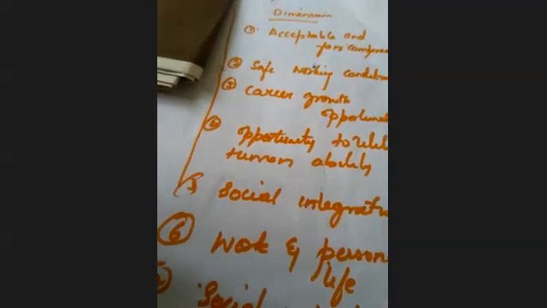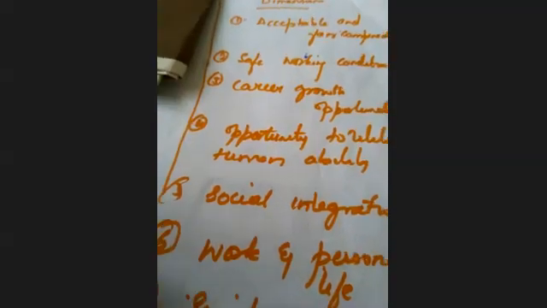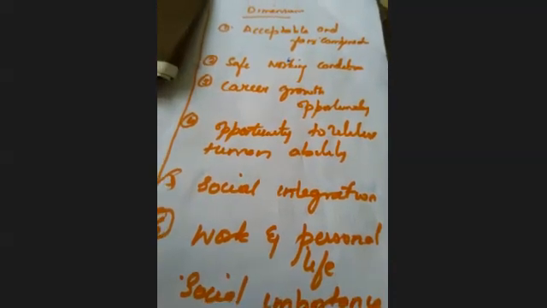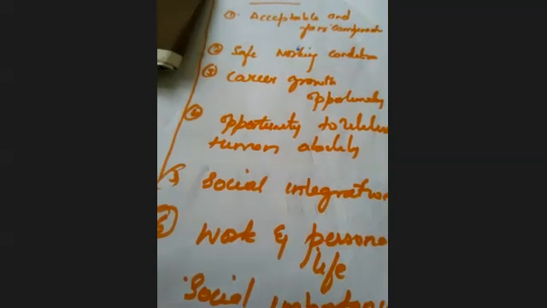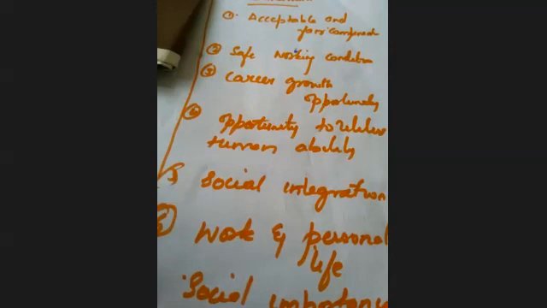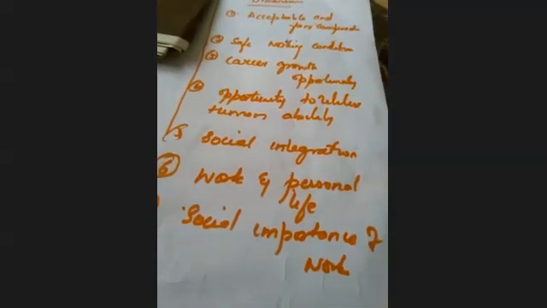The personal life of the employee should also be kept under consideration while you're giving tasks to the employees. And social importance should be given. When you give social importance, psychological satisfaction will be there between the employees when they are having proper social interaction. And these were some of the dimensions of quality of work life.